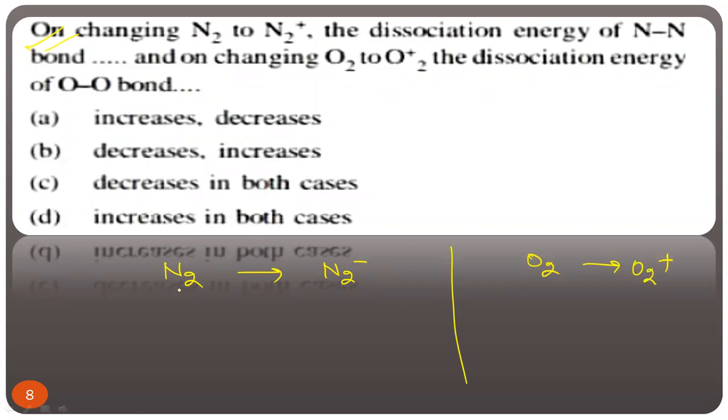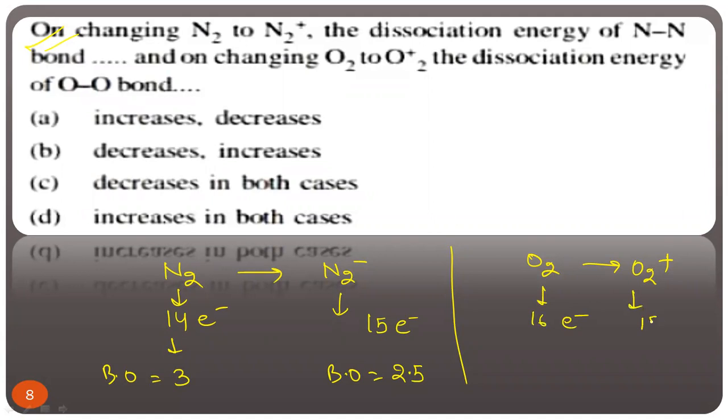Clear? Now N2, how many electrons? 14. N2 plus, how many electrons? 15. If a 14-electron system, what is the bond order? 3. If a 15-electron system, bond order is 2.5. In O2, total number of electrons is 16. In O2 plus, total number of electrons is 15. If 16 electrons, bond order is 2. If 15 electrons, bond order is 2.5.